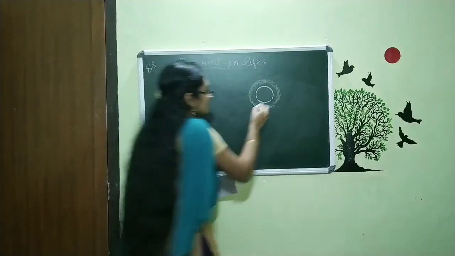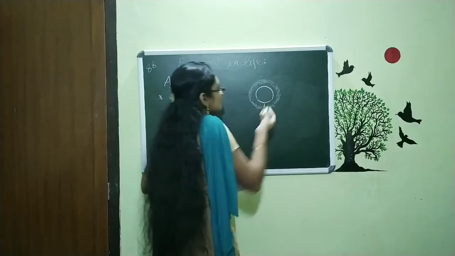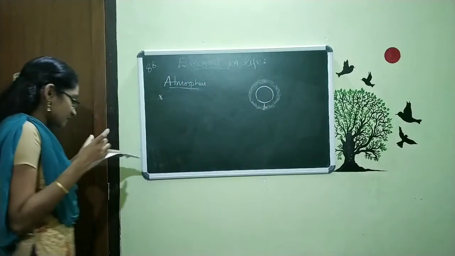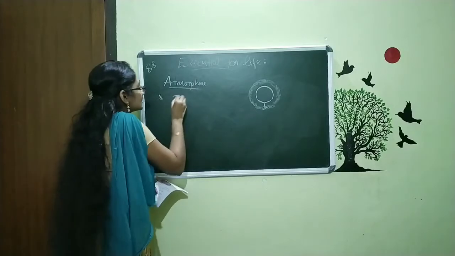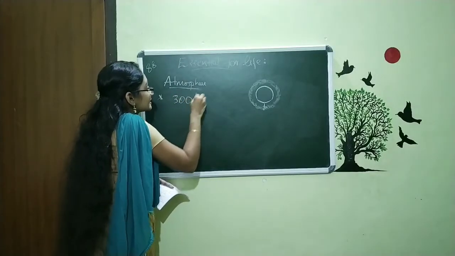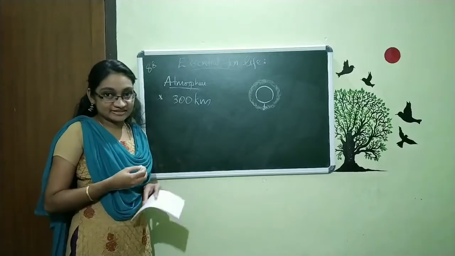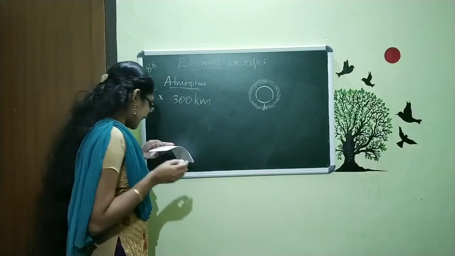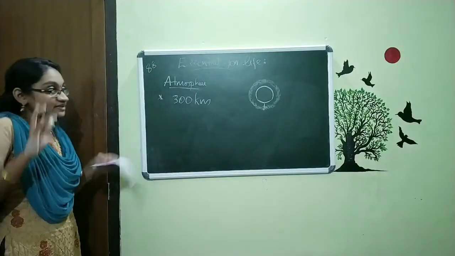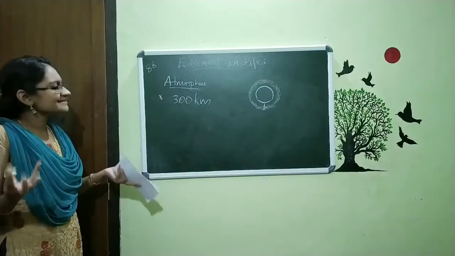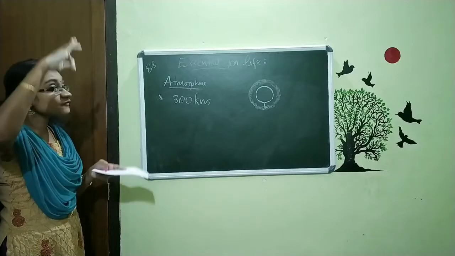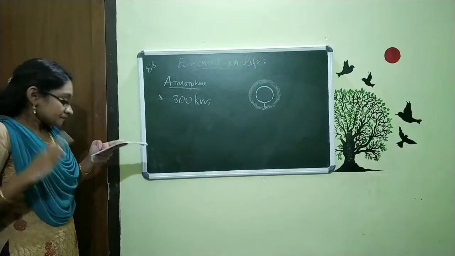And I am asking what is the depth or thickness of this atmosphere? Generally we can say it is about 300 kilometer thick. I am not saying it is the proper value of 300 kilometer, but approximately it is about 300 kilometer of atmosphere.